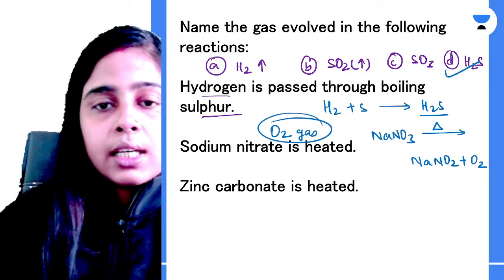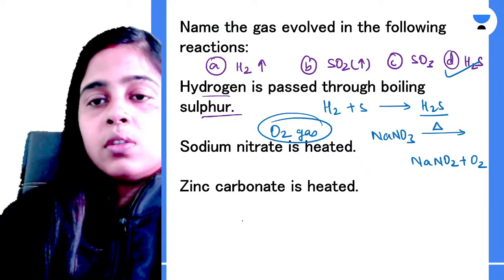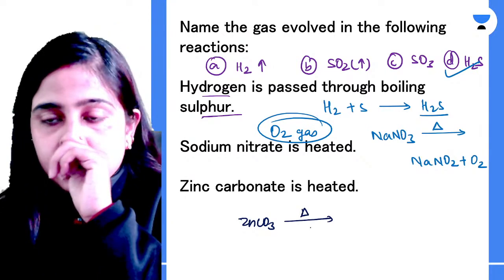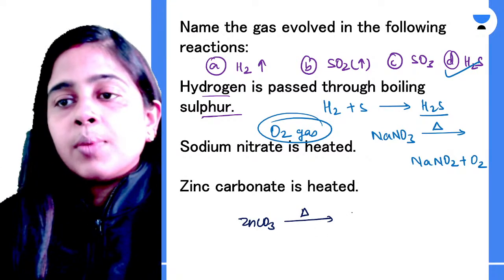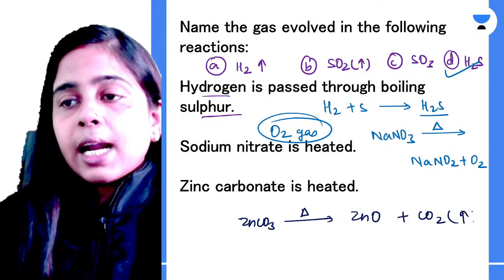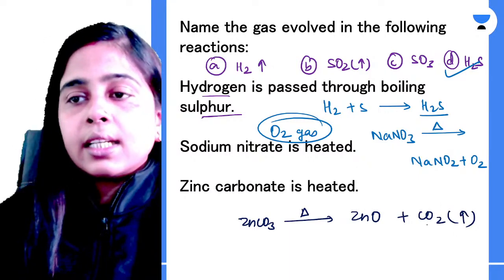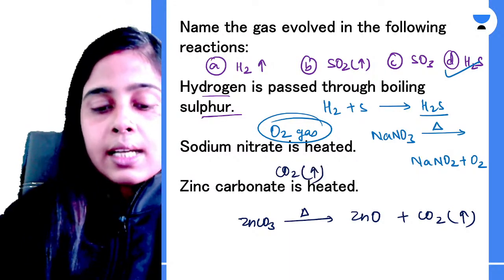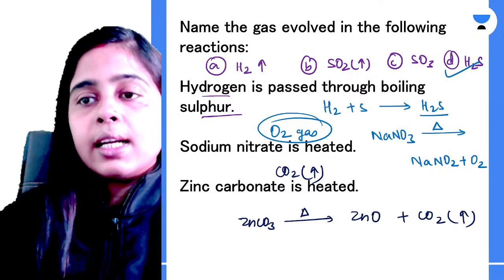And zinc carbonate ka heating se what we get? So when you heat your zinc carbonate very strongly, so what happens? It will get thermally decomposed to give zinc oxide and carbon dioxide. That means in this case you are getting your carbon dioxide gas. Okay, carbon dioxide gas you are getting. Clear, everyone?